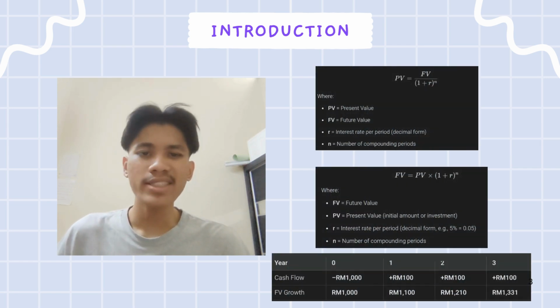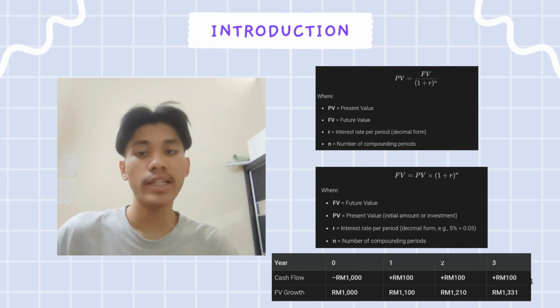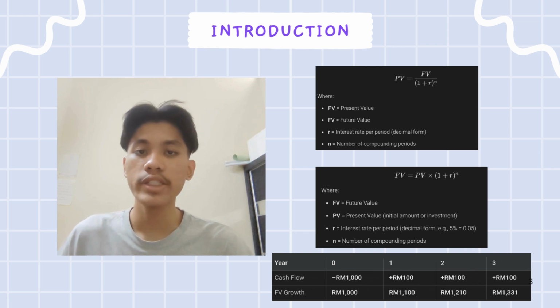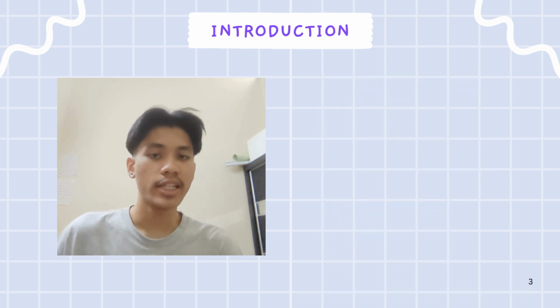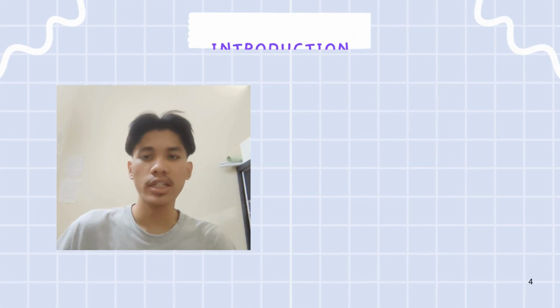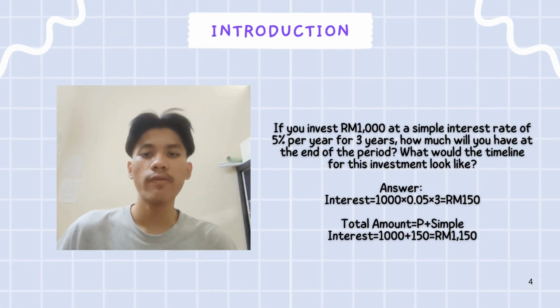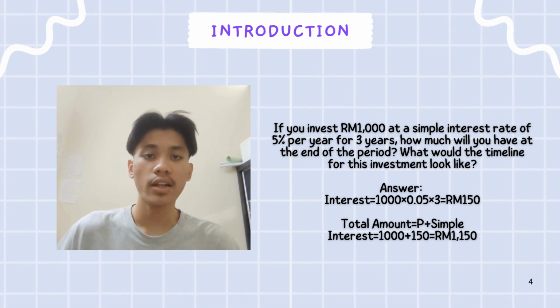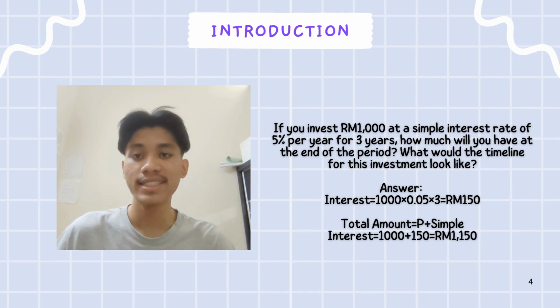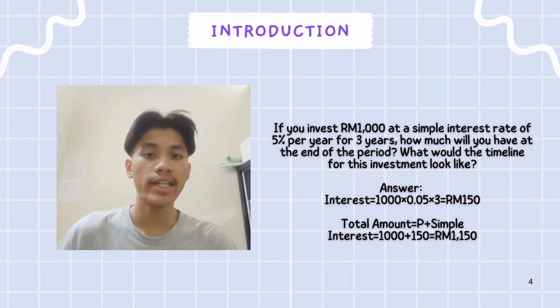To deepen our understanding, let's explore simple interest, which is calculated on the original principal amount only, not on the accumulated interest. A question to consider: if you invest 1,000 at a simple interest rate of 5% per year for 3 years straight, how much will you have at the end of the period? What would the timeline for this investment look like?